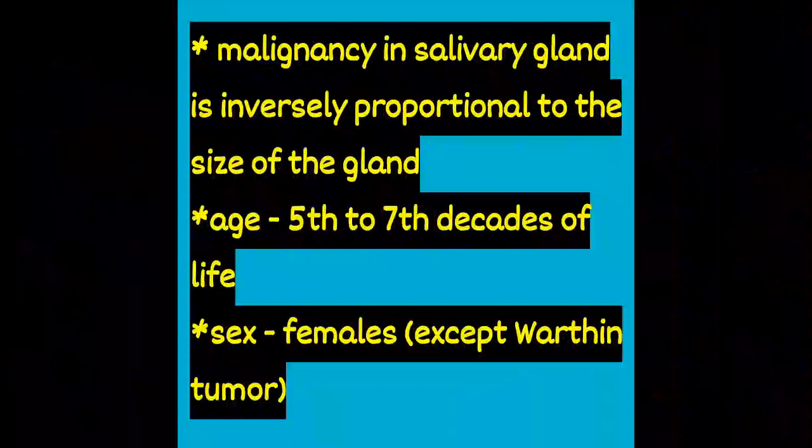The malignancy in the salivary gland is inversely proportional to the size of the gland. Regarding age, benign tumors occur in the 5th to 7th decades of life, and malignant tumors appear later. Regarding sex distribution, salivary gland tumors predominantly occur in females except Warthin's tumor, which is more common in males than in females.